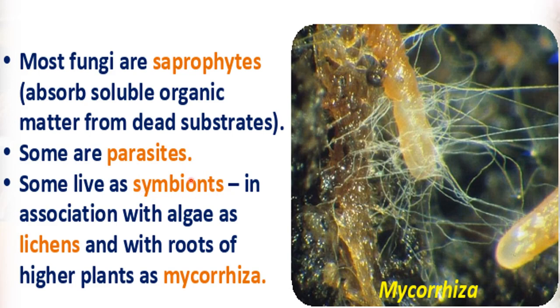Such an association is also found in the roots of some higher plants. In the roots of some higher plants, fungi live in association, and that association is called mycorrhiza. In that case also, both the fungi and the plant roots get benefit of each other. So you can say fungi live as symbionts also with the algae as well as with the plants.